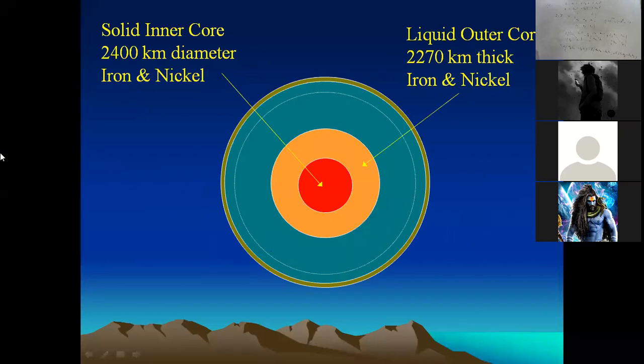This diagram shows the Earth's magnetism. Solid inner core, 2400 km diameter, iron and nickel. Liquid outer core, 2270 km thick, iron and nickel.